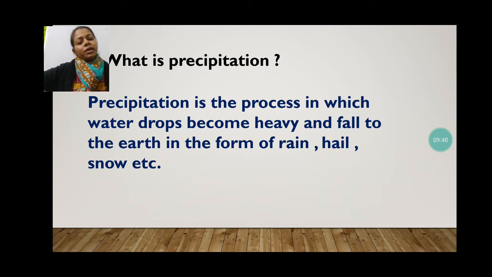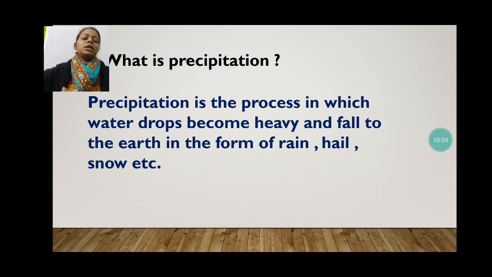And it comes down on the earth when it becomes heavier. Why? Because all the time the water is getting evaporated and going high in the sky, and after some time, when it converts into droplets and they collide with each other, it becomes heavier, and you all know that heavy things always tend to fall downward.